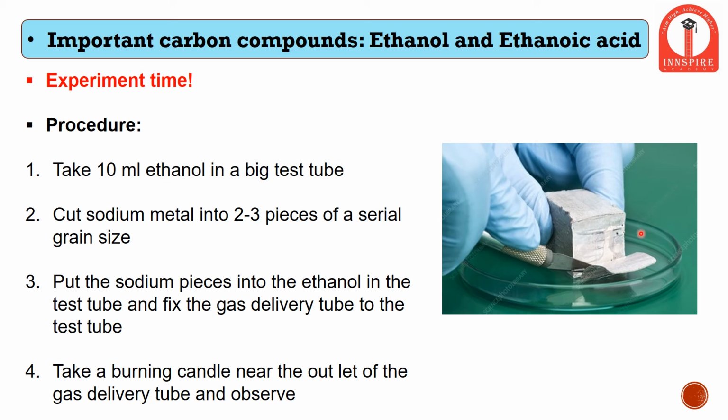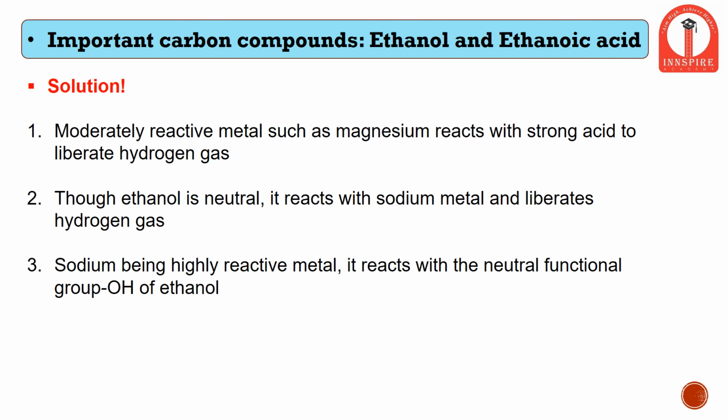Sodium is a very soft metal and it can be cut even with a knife. So we will do a quick experiment to understand the reaction between sodium metal and ethanol. Add 2 to 3 pieces of sodium metal to ethanol, collect the gas which is evolving, which we already studied is hydrogen gas, and then warm that mixture and collect the gases. So what are the observations?